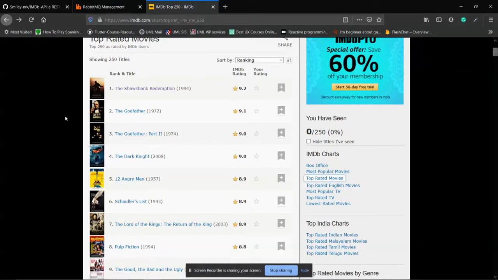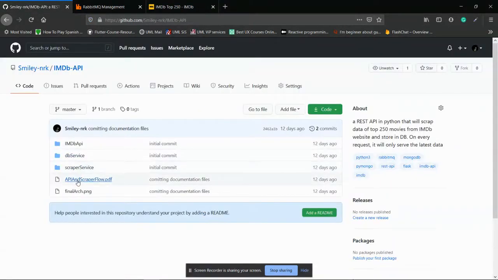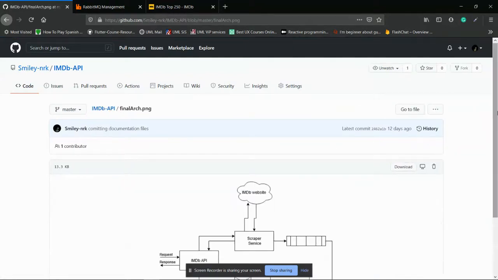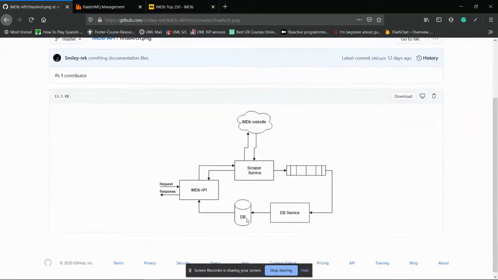So let's see what I have done here. Let's see my architecture first. As you can see, I have also included a MongoDB database solution, and this is a RabbitMQ. So I have implemented a RabbitMQ and MongoDB based solution.